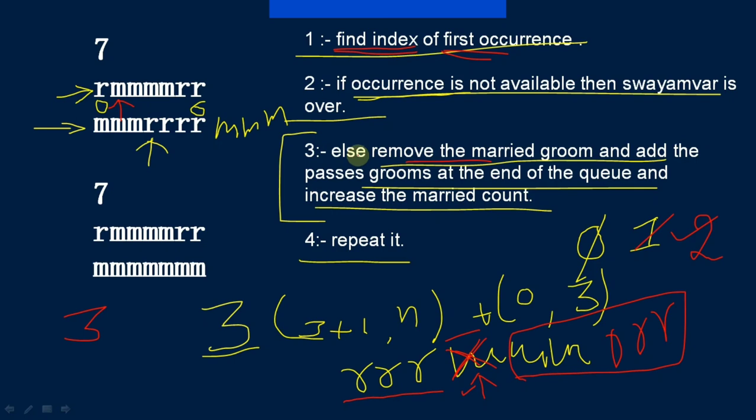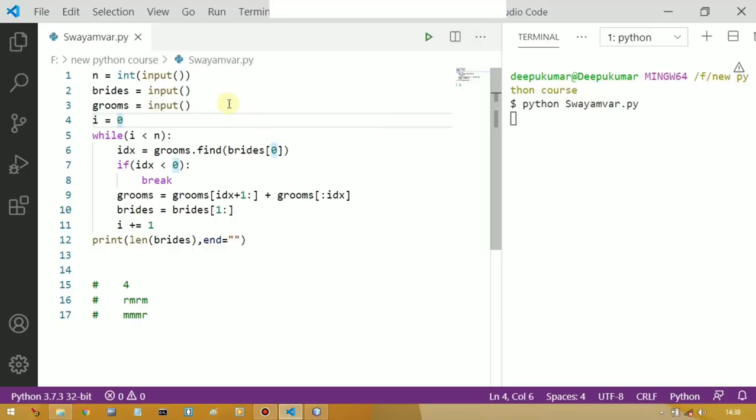Got it? So I hope you get an idea about this. So let me show the code that will clear you more. So this is Python code. Here first we are taking the value of n, then we are taking input for brides, and then we are taking input for grooms. First of all we take a variable i and initialize it with 0. After that we will iterate a while loop: while i is less than n.